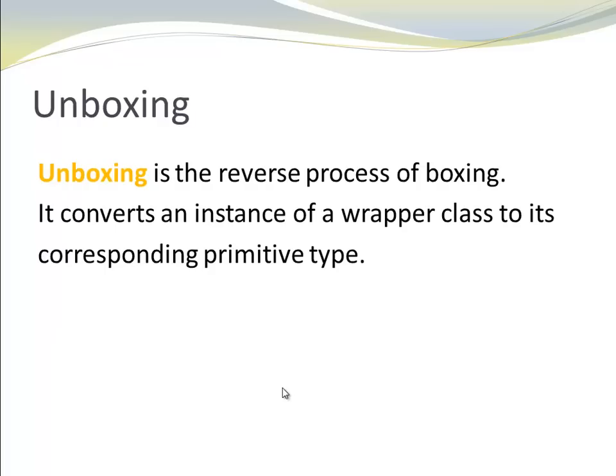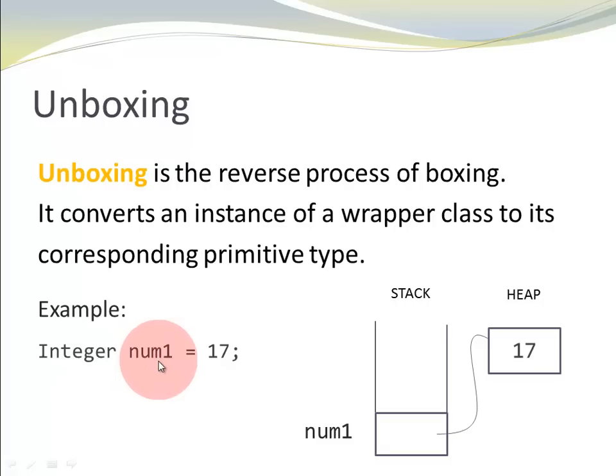Unboxing is the reverse process of boxing. It converts an instance of a wrapper class to its corresponding primitive type. Let's look at an example. We have a variable num1 of type uppercase Integer. That's the reference type. So here you can see num1, and the variable has a reference to an object on the heap. In my object on the heap, I have the number 17.